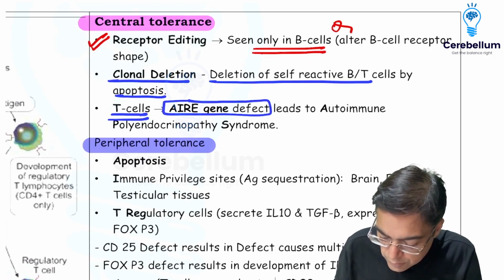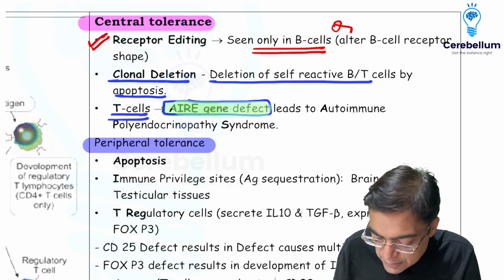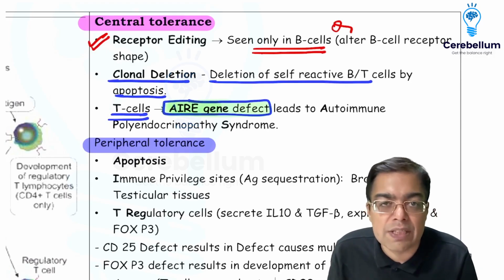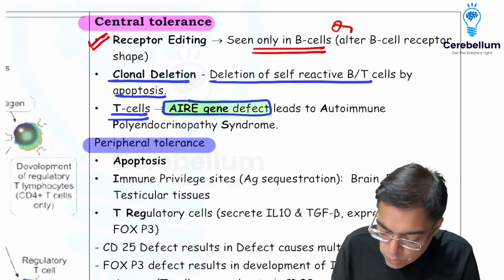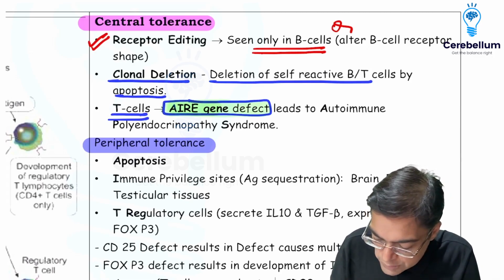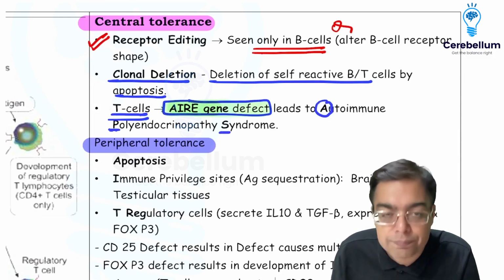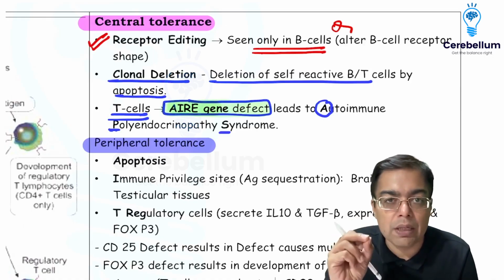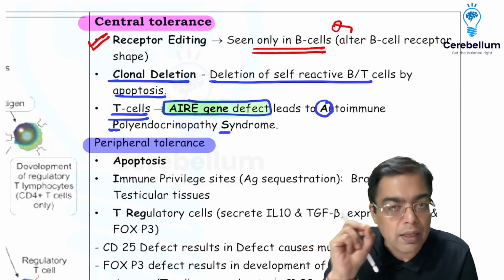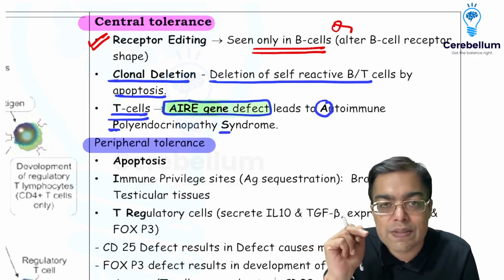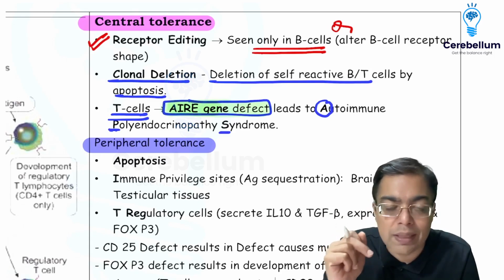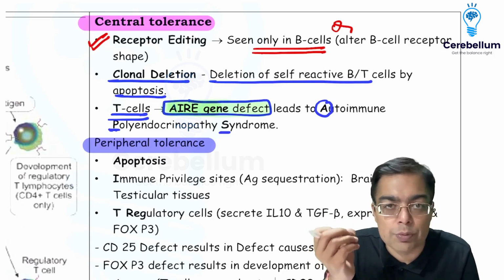Now, if there is a defect in this gene, of course, self-reactive T cells will be there. And if there is presence of self-reactive T cells, then this is going to be associated with development of a syndrome which is given the name of APS, autoimmune polyendocrinopathy syndrome. So I repeat, receptor editing is for B cells, AIRE gene is for T cells, and when there are self-reactive T cells or B cells, they may be destroyed by the process of apoptosis.